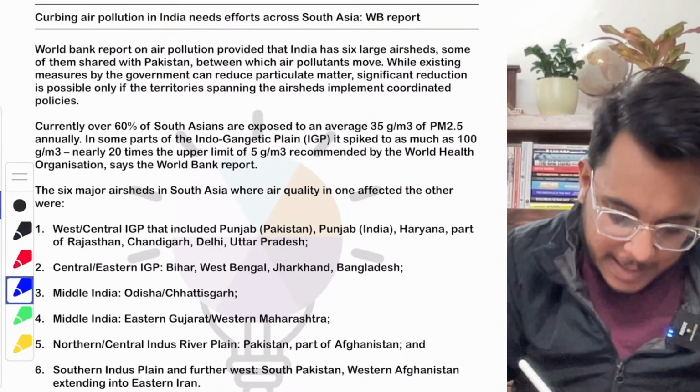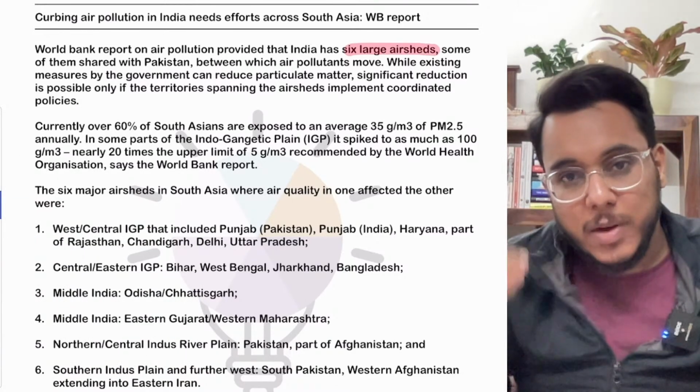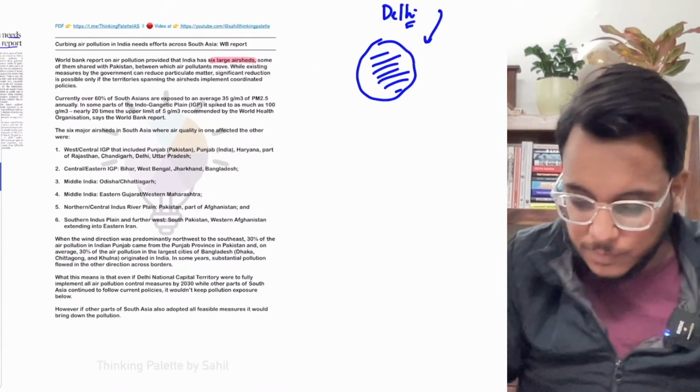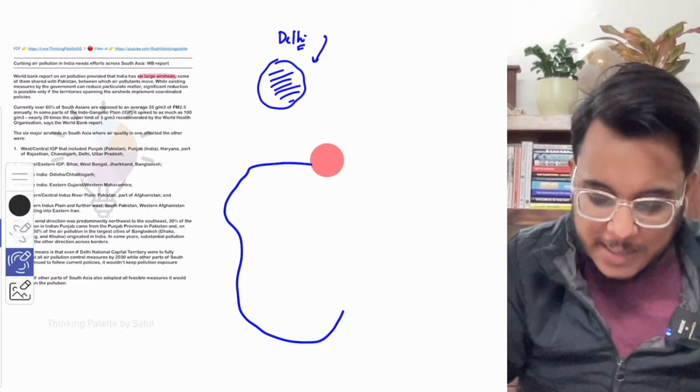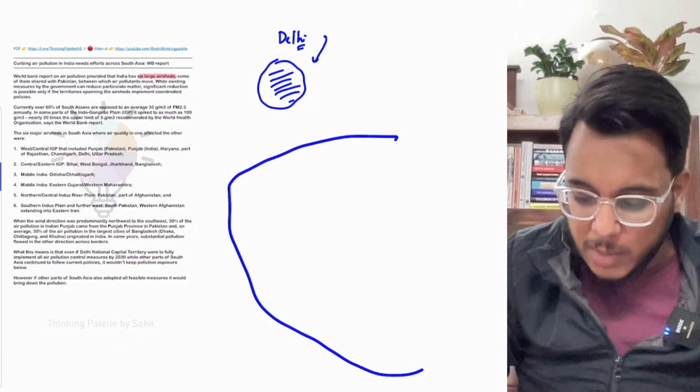This article says that India has six large air sheds. What do we mean by air sheds? Suppose this is one big region.